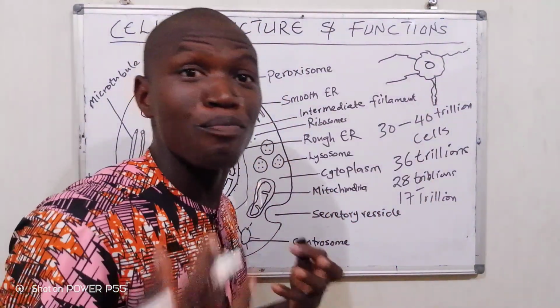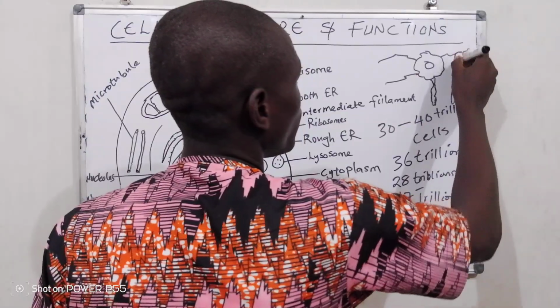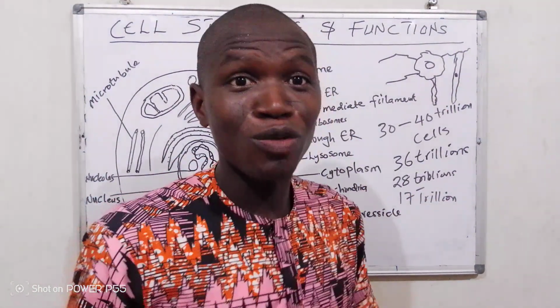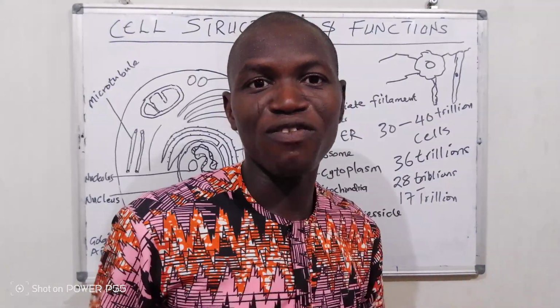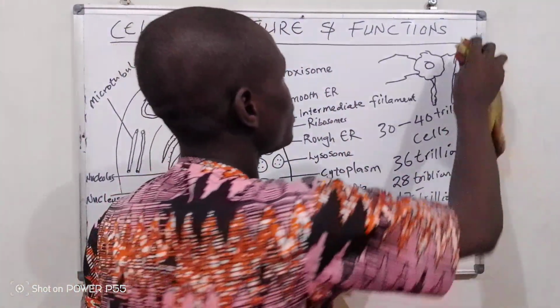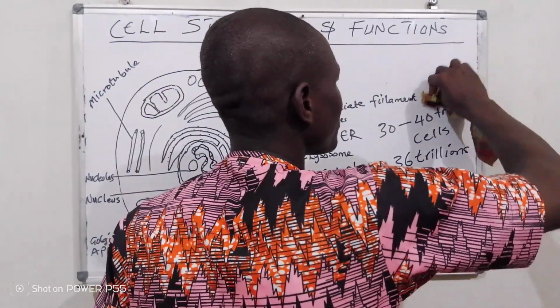Muscle cells are long in nature like this, with the nucleus in between, and so on and so forth. If we talk about a plant cell, of course you also know its shape. So this is just a generalized structure of a cell, and we are going to look at an animal cell today.